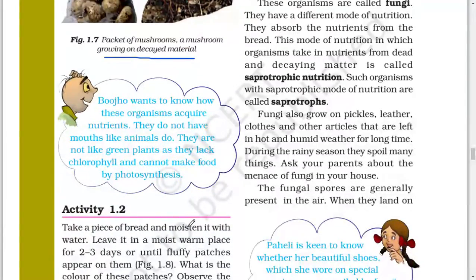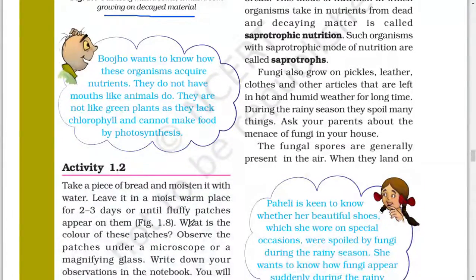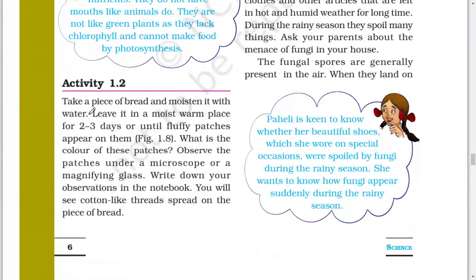Bhojo wants to know how these organisms acquire nutrients. They do not have mouths like animals do. They are not like green plants; they lack chlorophyll and cannot make food by photosynthesis. Next activity: take a piece of bread and moisten it with water. Leave it in a moist, warm place for 2 to 3 days or until fluffy patches appear on it.